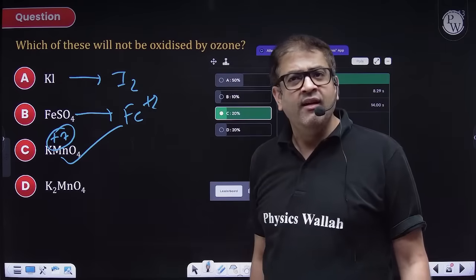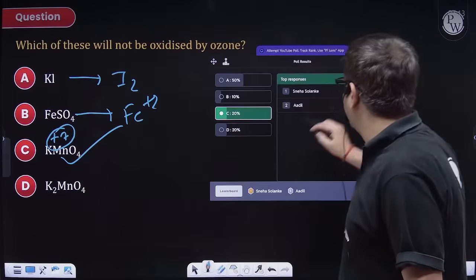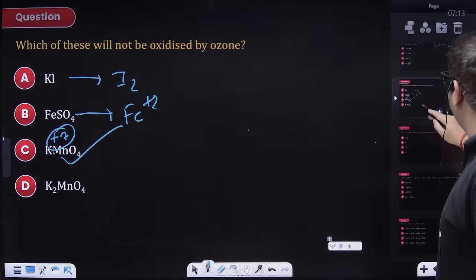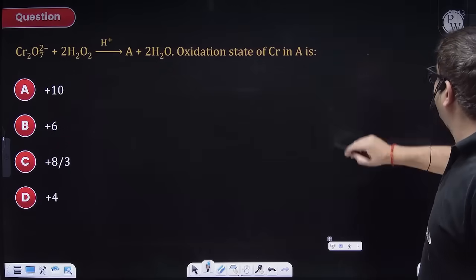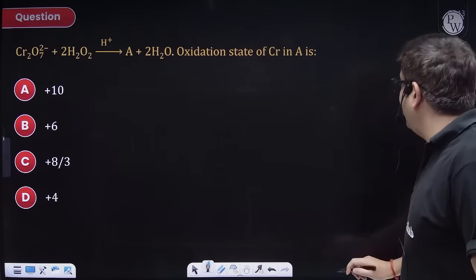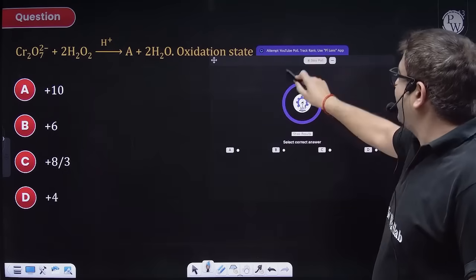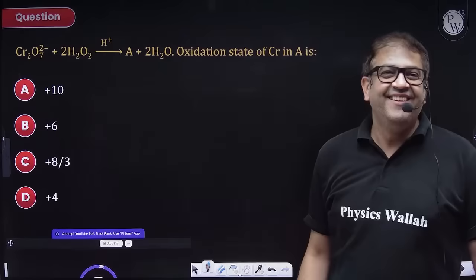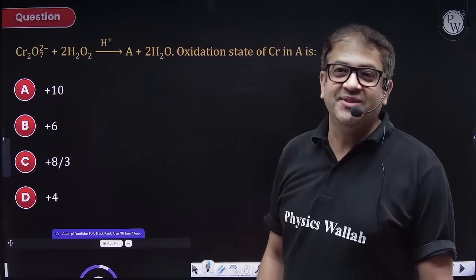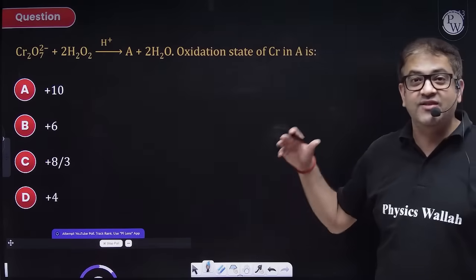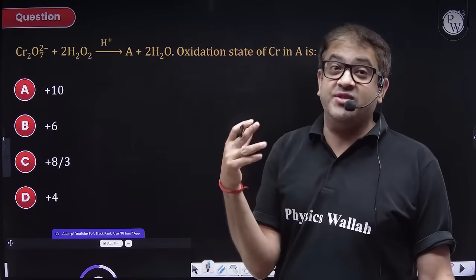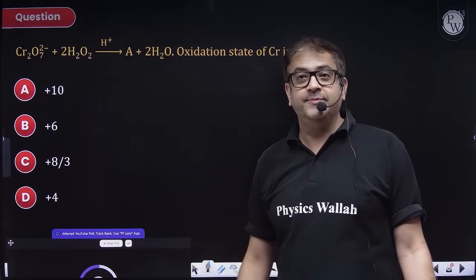Beta, I hope it is clear now. If you can't kill a dead person, however villainous a tendency you have, you can't kill a dead person. You can't oxidize a species which is already in its maximum oxidation state. Right? Chalo.